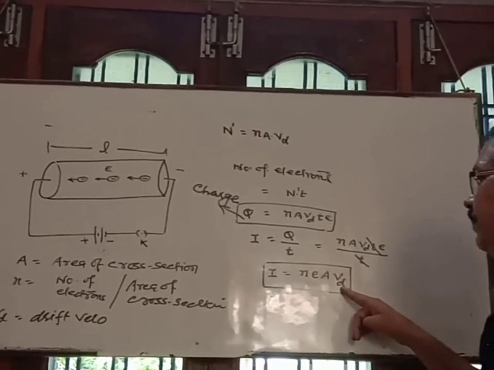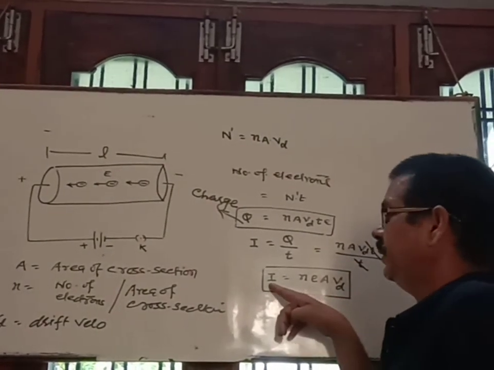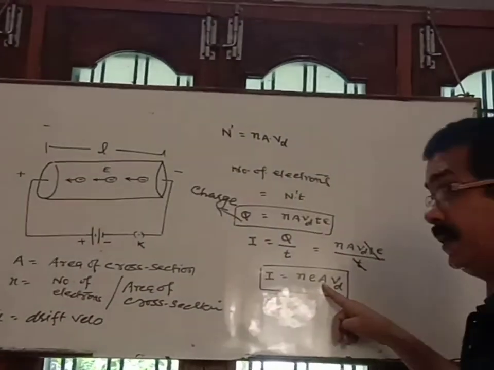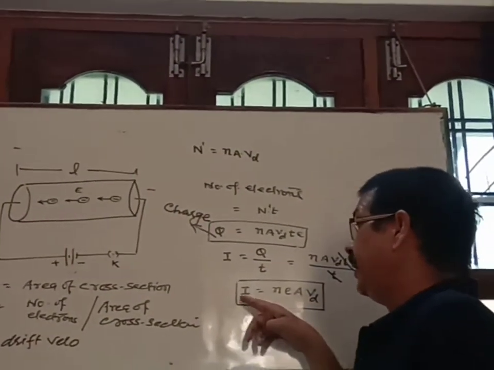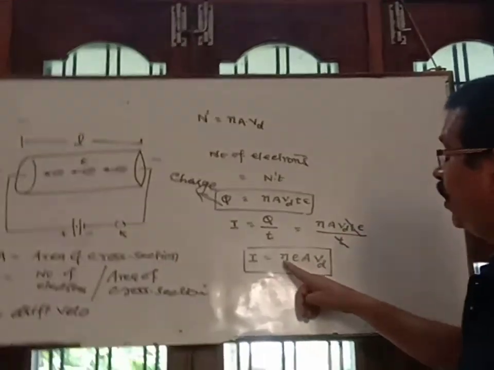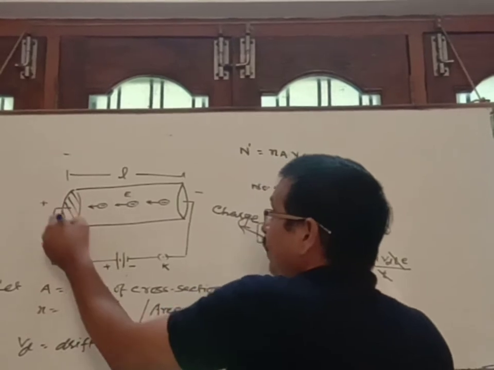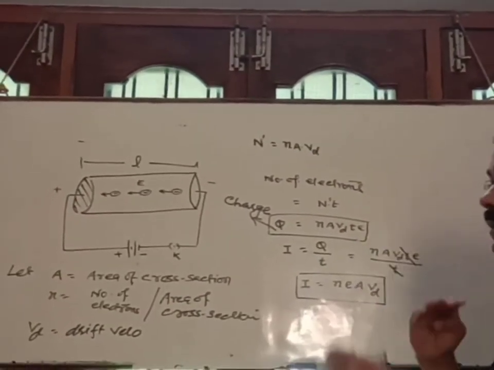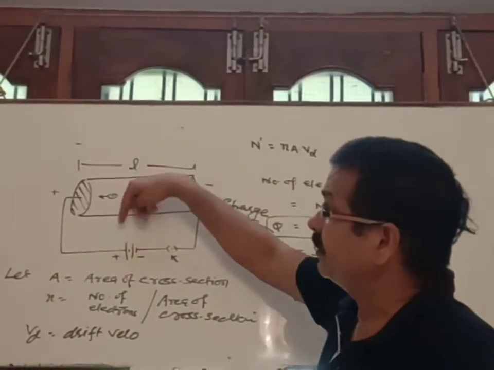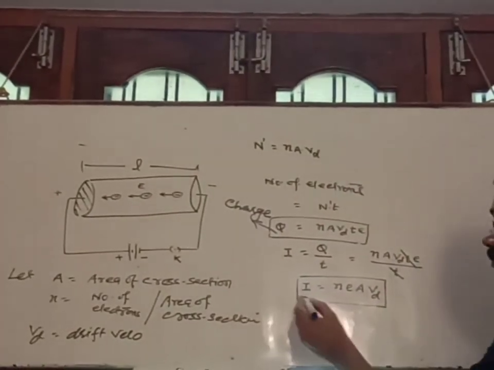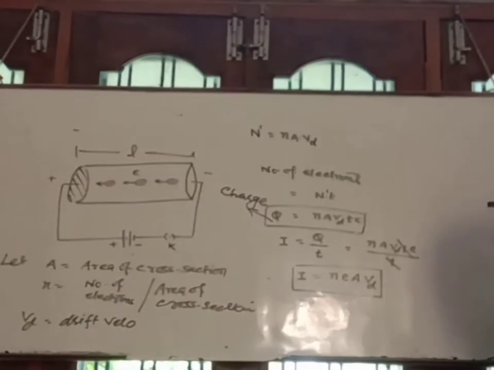It means if the drift velocity of electron is more, then the amount of current that flows through the conductor is more. If the area of cross section of the conductor is more, then more current can flow through that conductor. And small n is the number of free electrons present per unit volume, and if the number of free electrons is more, then more current can flow through it. So this is the relation between current and drift velocity.